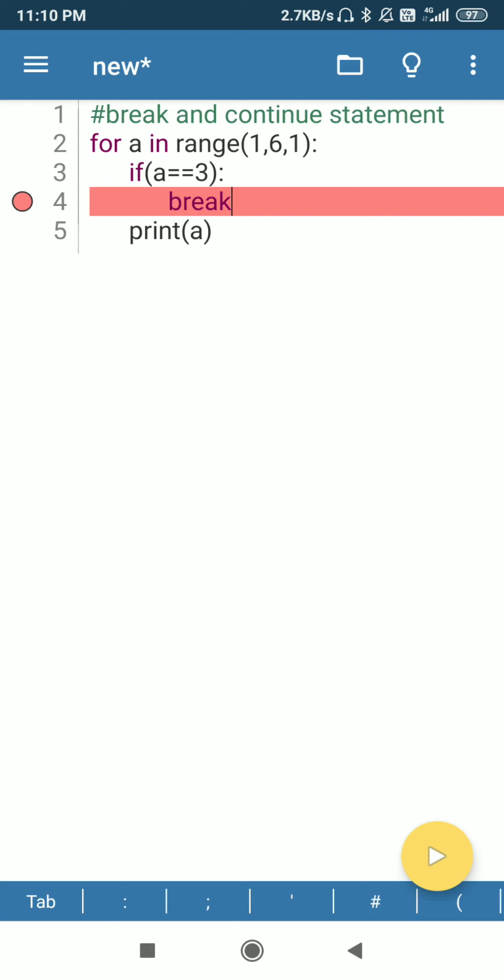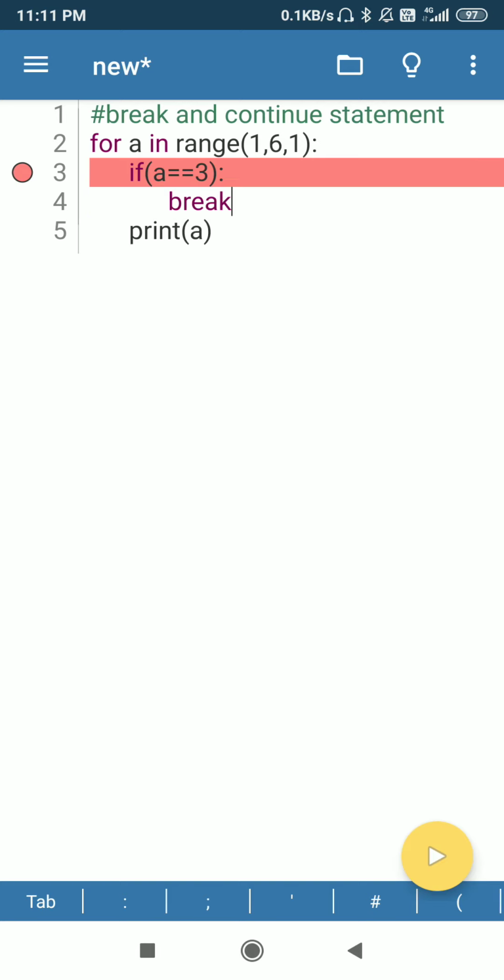So before value of a becomes 3, value of a which is 1 will print. Value of a again is 2, it will also print. But when value is 3 and it reaches this condition, a equal 3, here value of a is 3, that is why break is active.